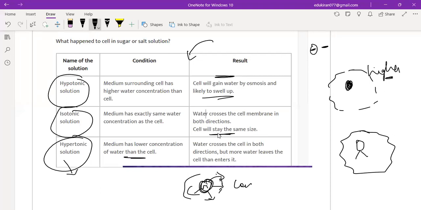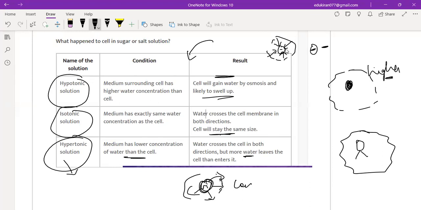Clear? So, ma'am, for hypertonic, does the water also come out as well? Yes, water comes out from the cell. You see, water crosses the cell in both directions, but not more water comes in. Okay, hypo. So in hypo, for example, this is the surrounding. It has less concentration, so the cell will gain water, right? And automatically it will swell. Clear?